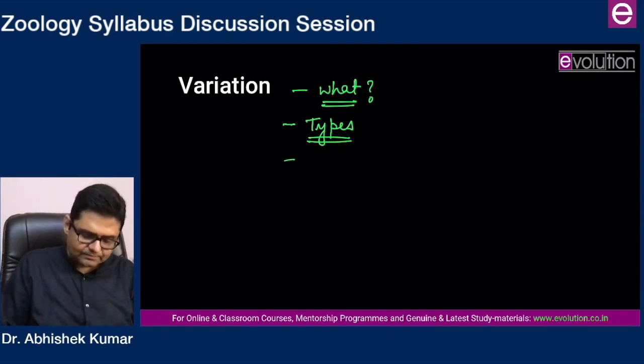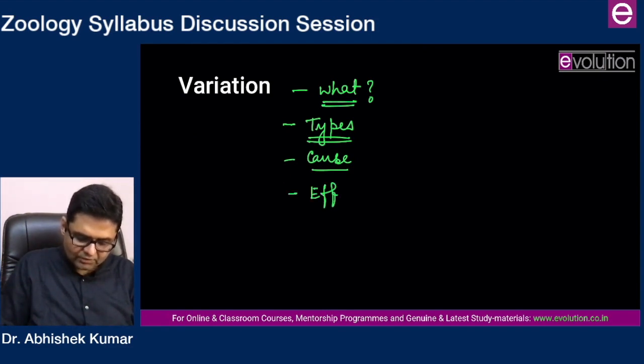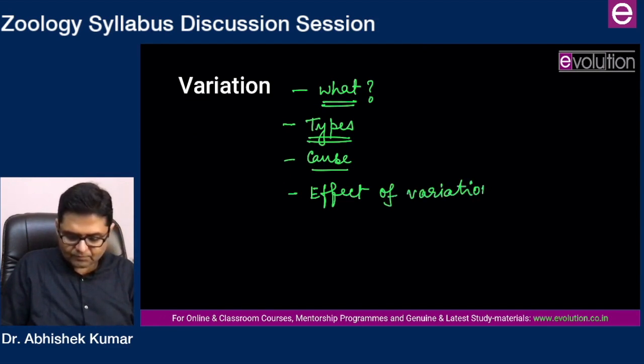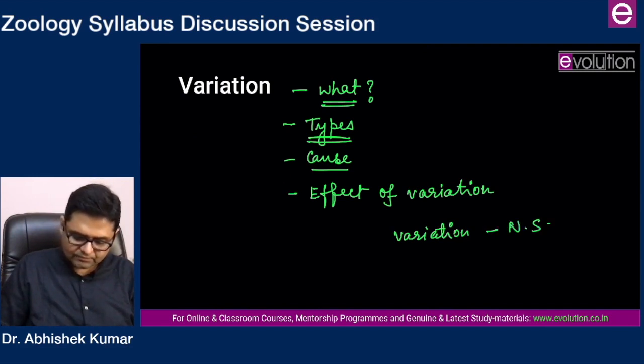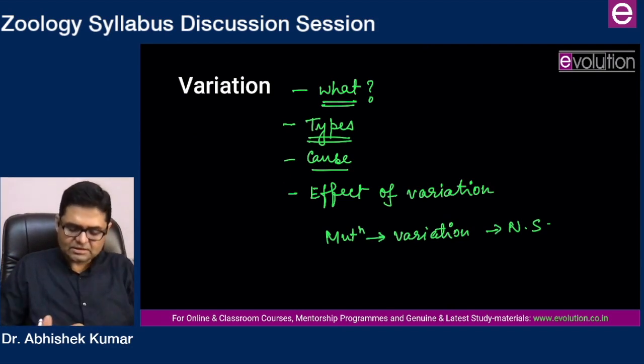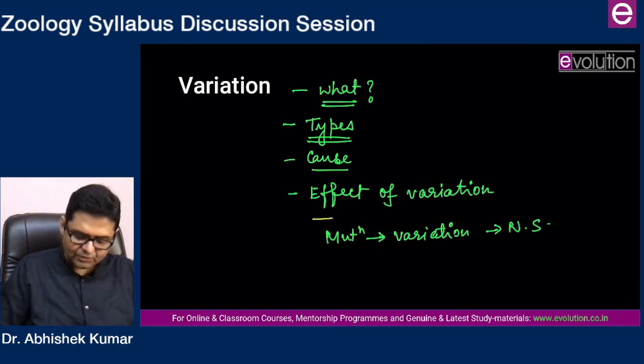After this, cause of variation. Then effect of variation. And here, variation, natural selection, and mutation. So mutation leads to variation, and variation is subjected to natural selection. What are the questions that I see here?